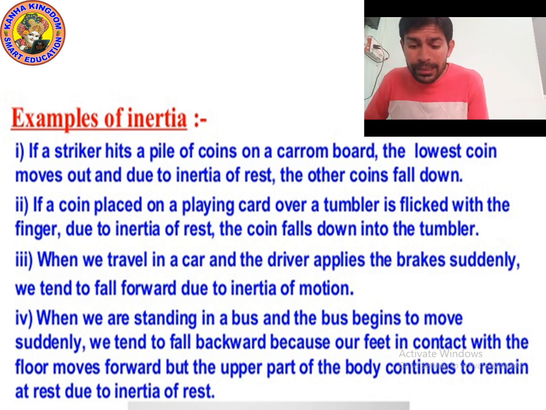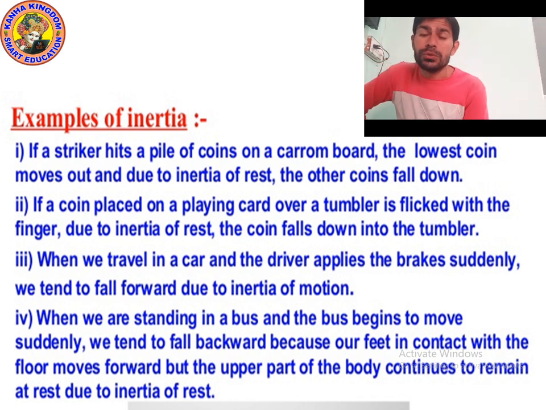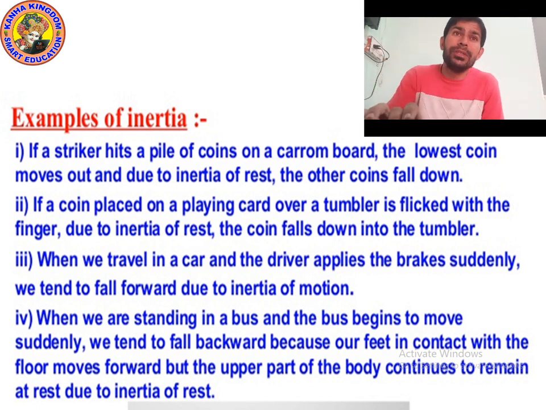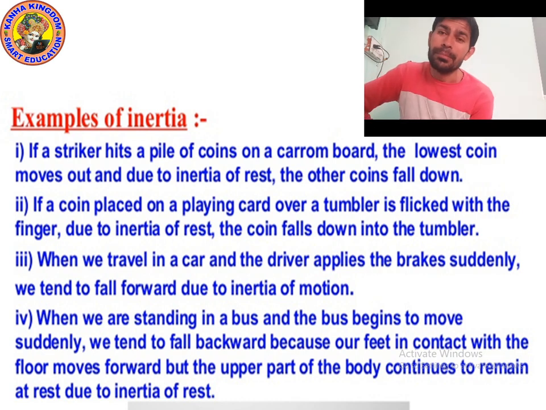is going and striking the bottom coin. So an external force is applied on that coin. So its rest position changes and it comes into motion. But the others stay the same because they try to maintain their tendency, and we know according to Newton's law that if any object is at rest, it remains at rest. If it is in motion, it will remain in motion unless a change in state happens by an applied force.